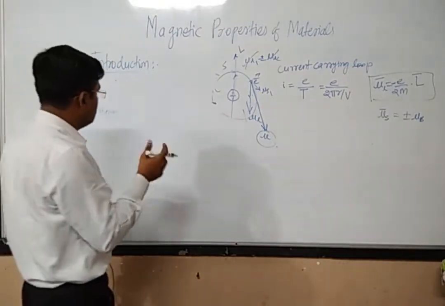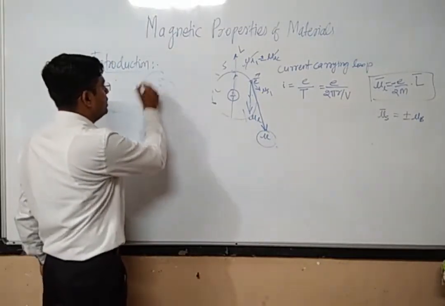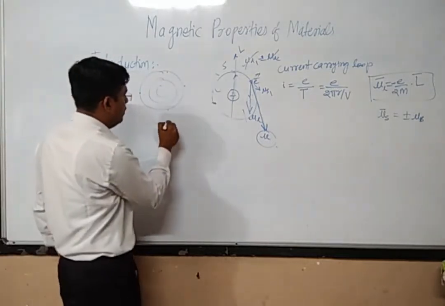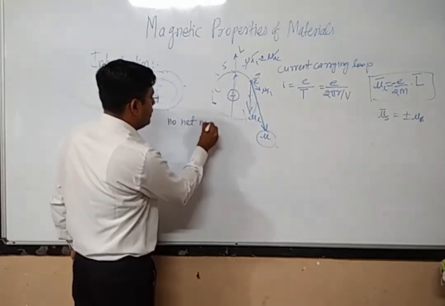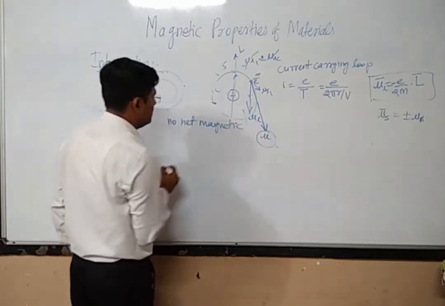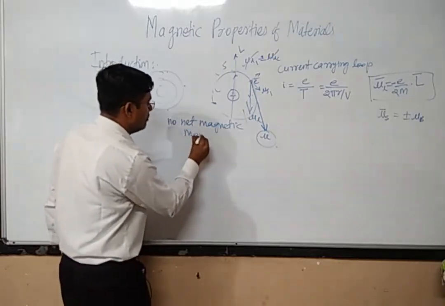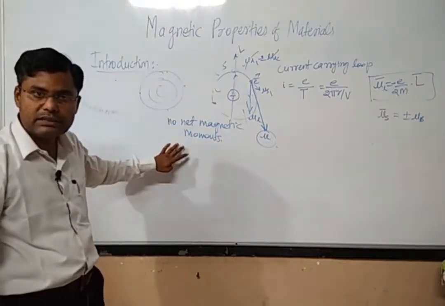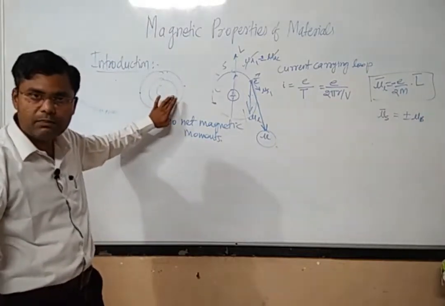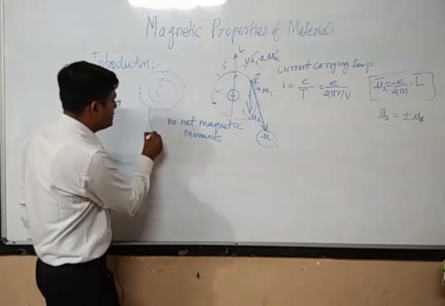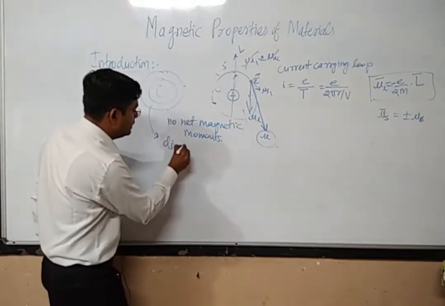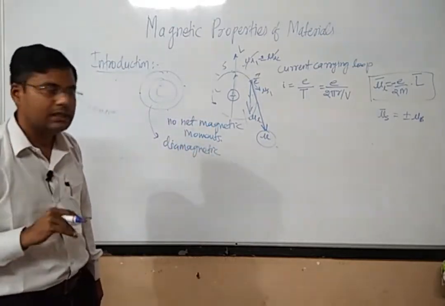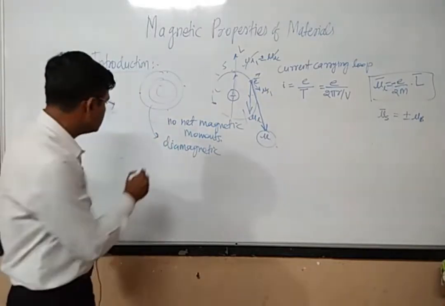In such a case, for atoms for which all the energy levels are filled with electrons, such an atom will have no net magnetic moment. So if the net magnetic moment generated by all the electrons in an atom is zero, such materials are called diamagnetic materials. Okay, so this is one thing.